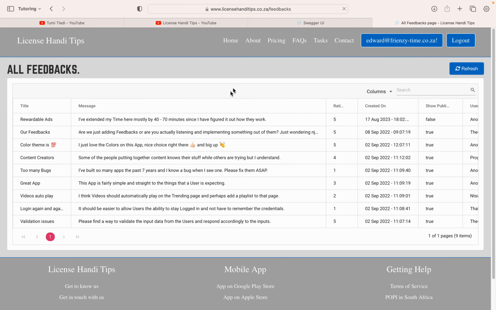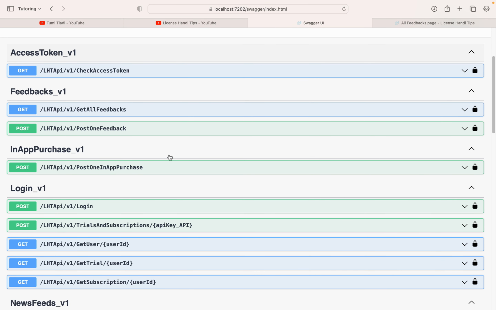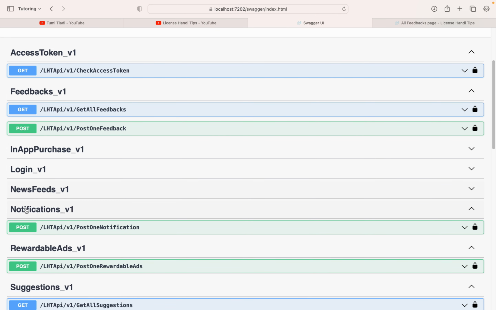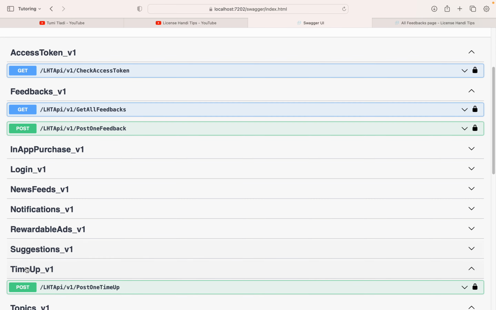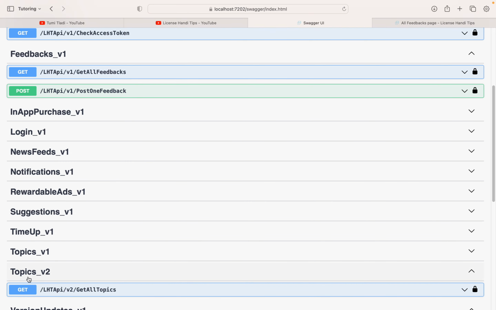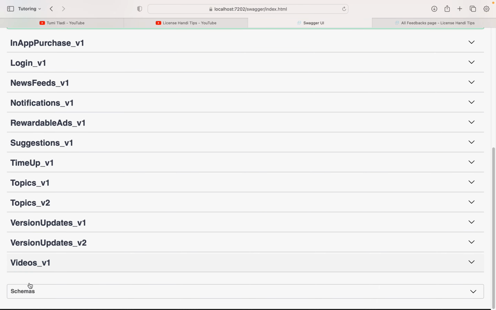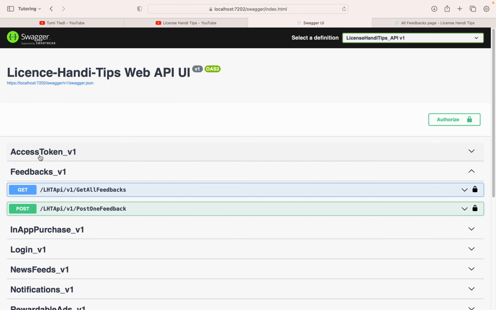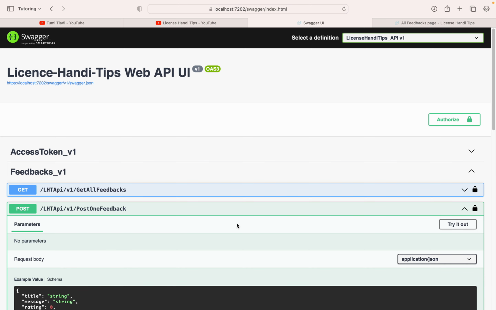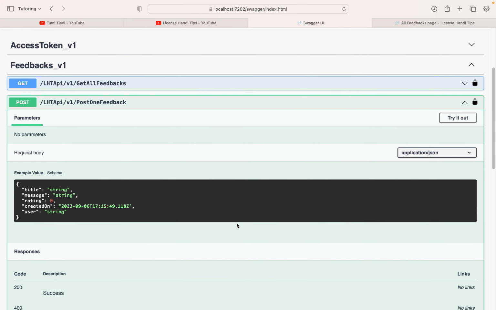Again, let's look for feedbacks. Here's the feedbacks, right? So let me close the rest before they confuse me. We'll talk about versioning whenever I come back to Web API. Okay, forget about that. We're gonna focus on feedbacks, particularly post. And there's a video that I made specifically that talks about Swagger. What is this UI all about? What's the importance of this? Okay, I don't have enough time, but let's go.